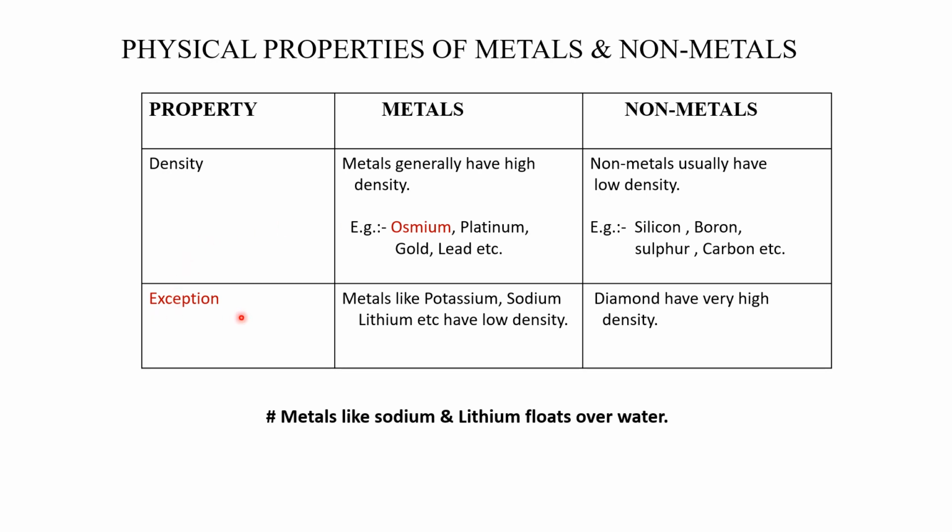Now here are some exceptions. Metals like sodium, potassium, lithium have very low density, and non-metals like diamond have very high density. So metals like sodium and lithium usually float on water. The reason behind it is that they are lighter than water.